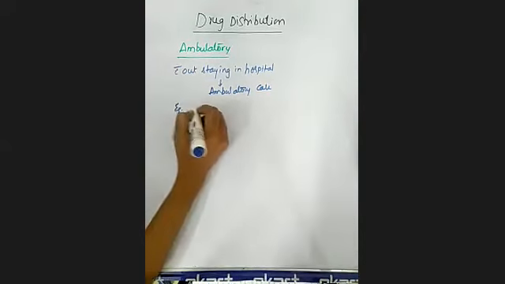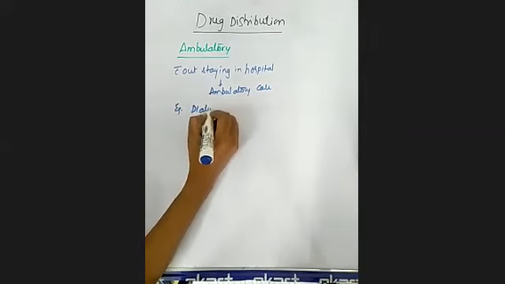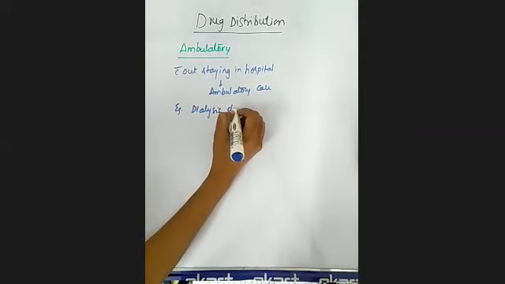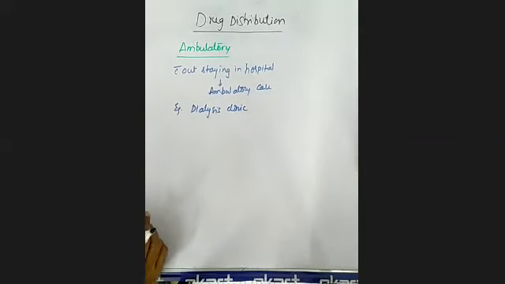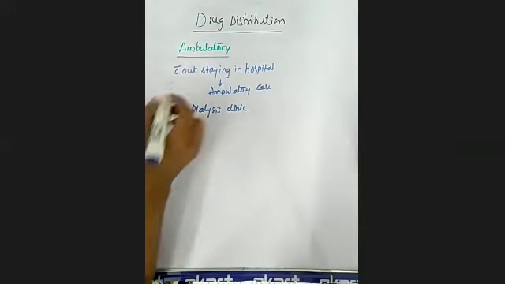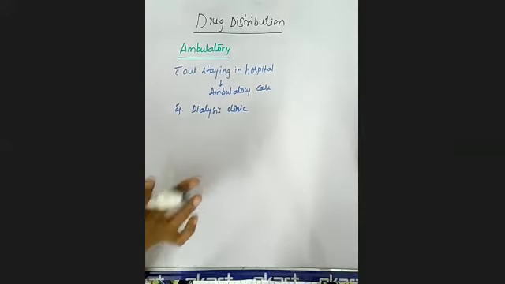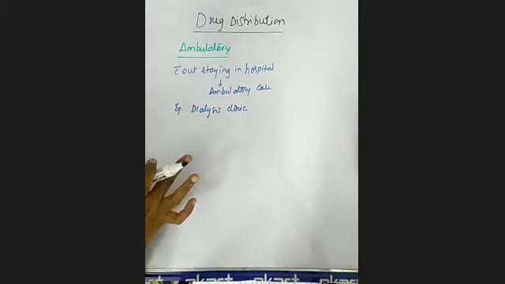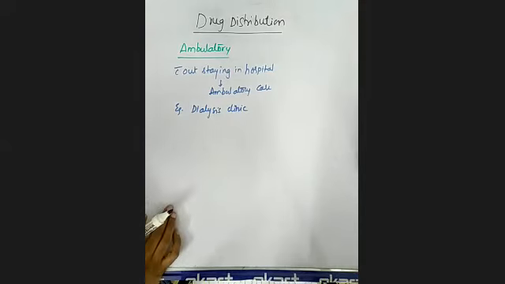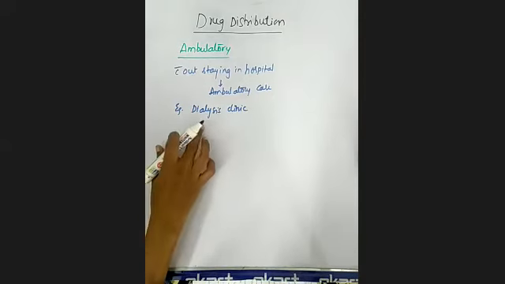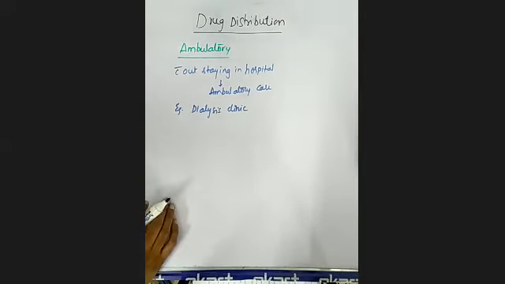The best example for this is the dialysis clinic. In a dialysis clinic, the patients are not admitted in the hospital. Remember this point: the patients are not staying in the hospital, but they are provided some healthcare services.